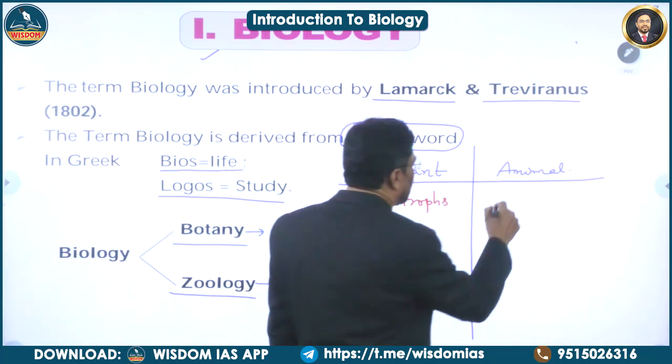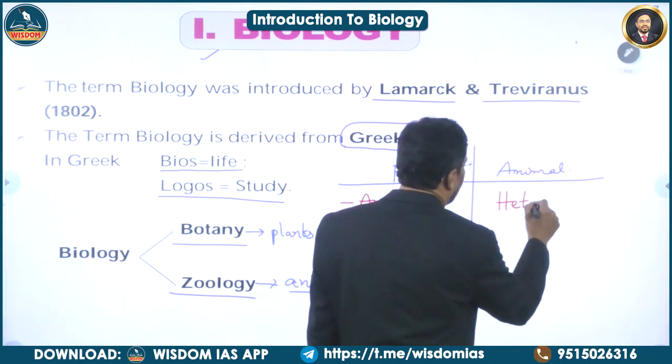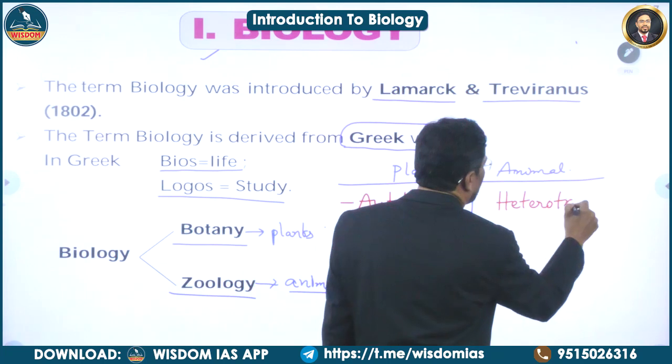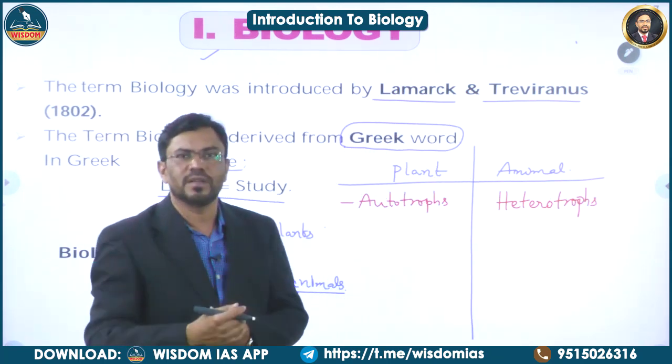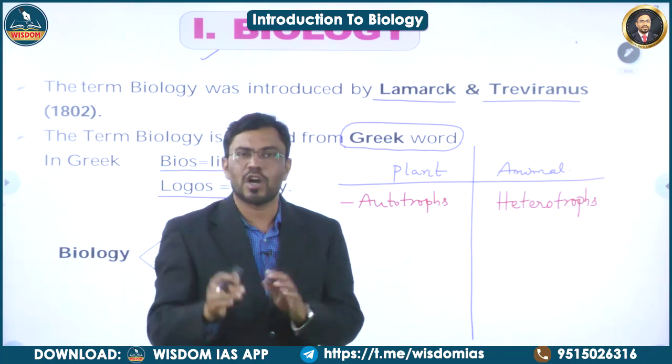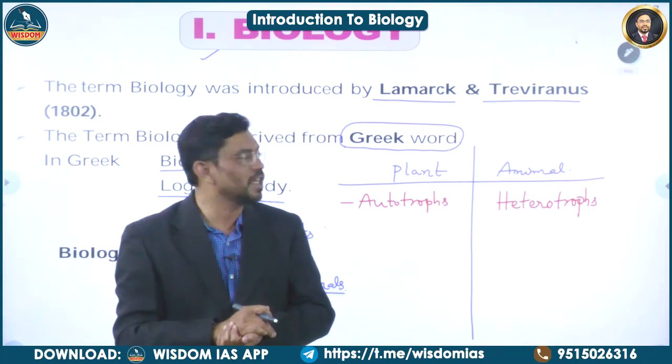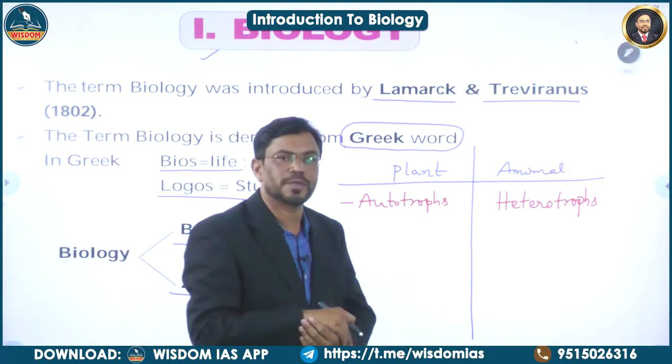Whereas the animals are heterotrophs. Hetero means others, trophic means feeding. They feed on others. They can't prepare their own food material. That's why the animals are heterotrophs.